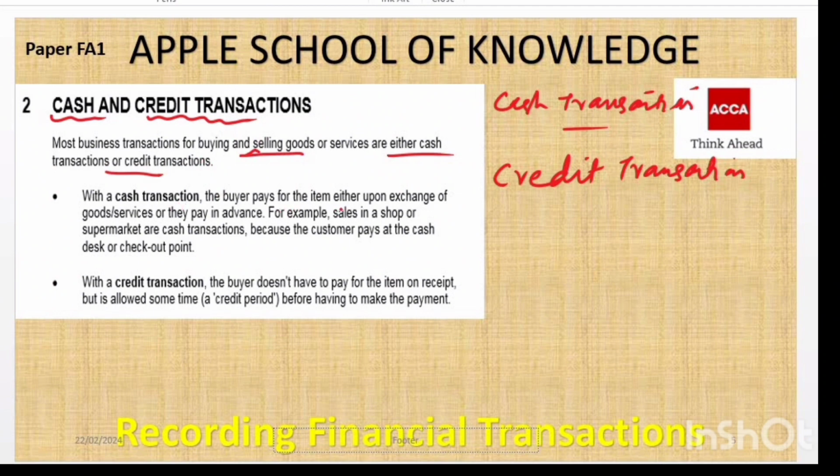With a cash transaction, we mean that the buyer pays for the item either upon the exchange of the goods or services or in advance. For example, a sale in a shop or supermarket is a cash transaction because the customer pays at the cash desk or checkout point. Here we are paying immediately or in advance in cash. In the case of a credit transaction, we are not paying at the time of purchase but after some time, because the customer and the supplier agree on a credit period, and after the credit period they pay the amount. So this is the credit period for you. Okay, now let's move on.